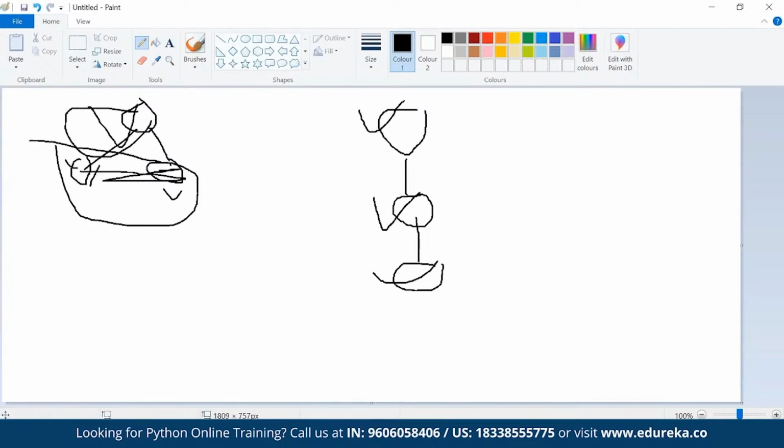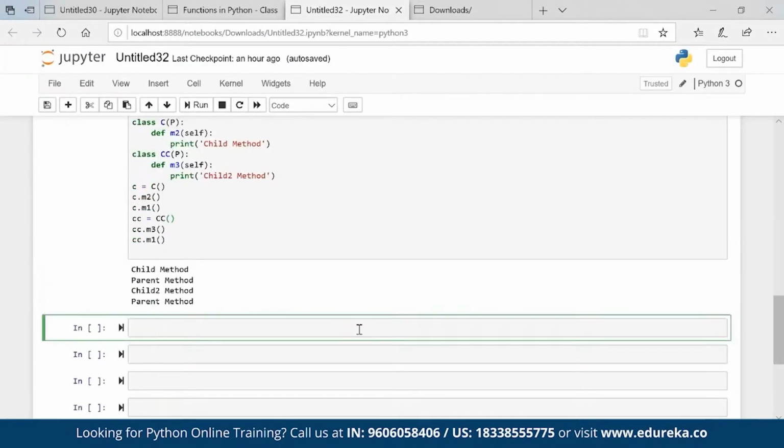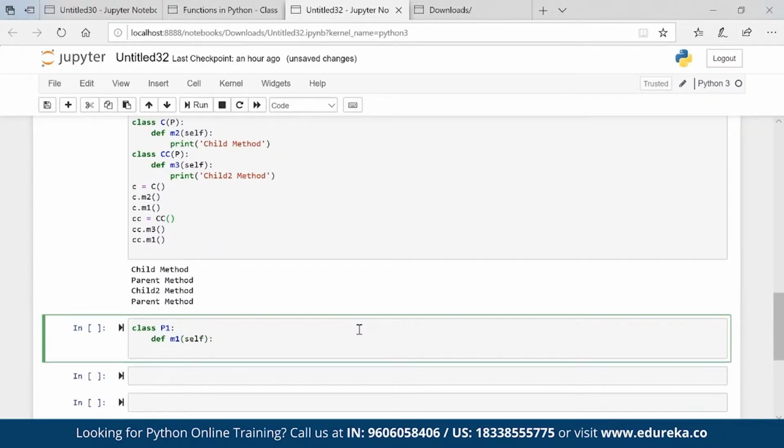Now, multiple inheritance. What is multiple inheritance? Now I have two fathers. My God. And I'm getting property of both the fathers. Okay. So that is what multiple inheritance is all about. Let's say I have class P1 def M1 self print parent 1 method.